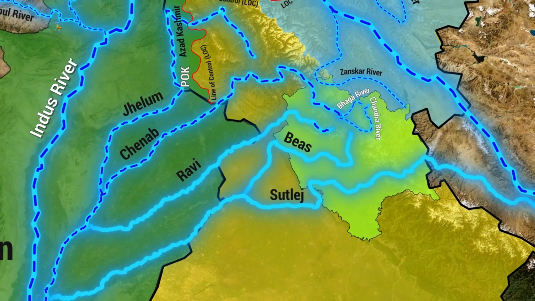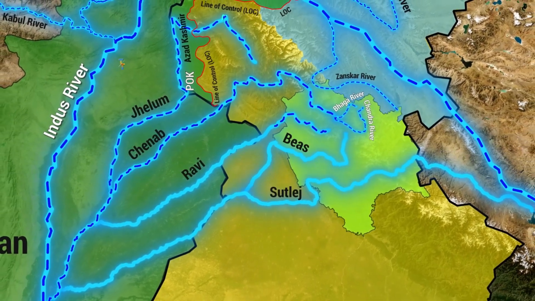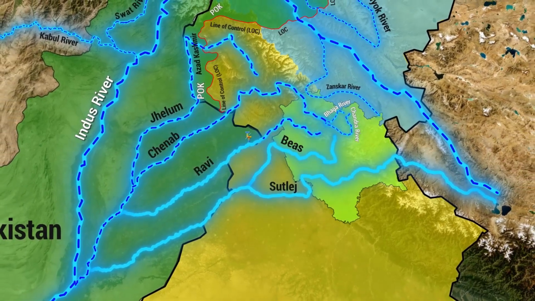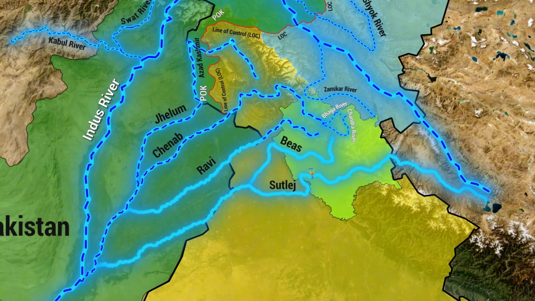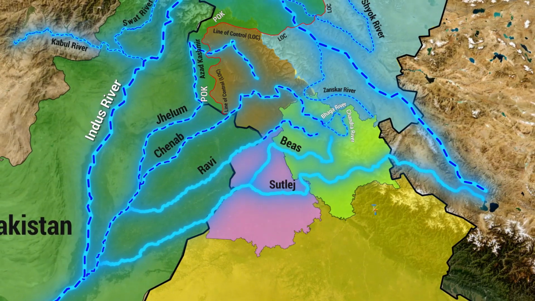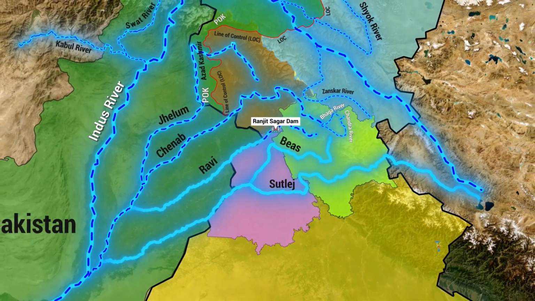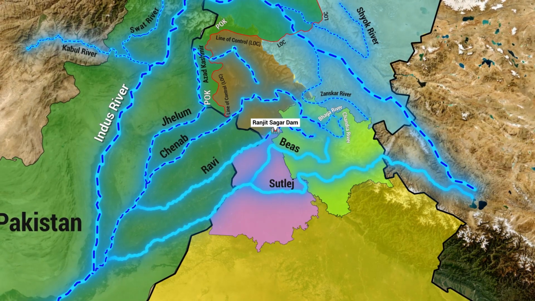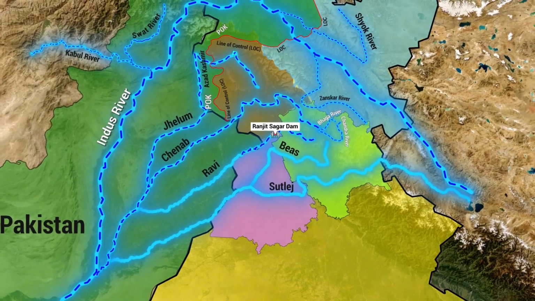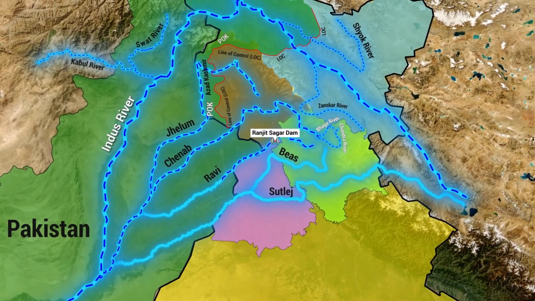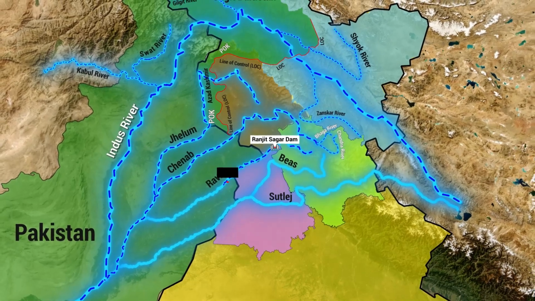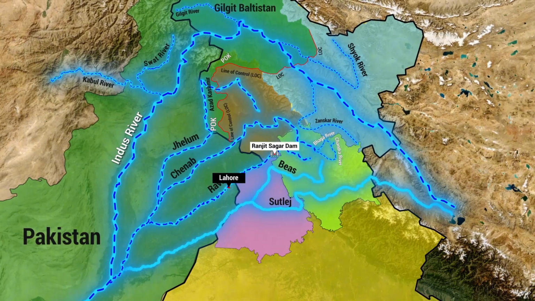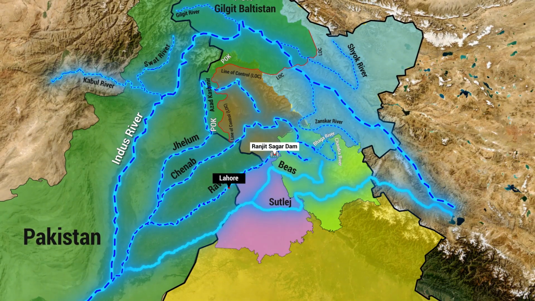Now let's see the Ravi River. It originates near the Rohtang Pass, Kangra district in Himachal Pradesh. It flows from Himachal Pradesh and forms part of the border between Punjab and Jammu and Kashmir. The Ranjit Sagar Dam is situated on the Ravi along this border. Moving beyond the dam, the Ravi forms a section of the India-Pakistan border before entering Pakistan. Lahore is situated on its banks. Further downstream, the Ravi joins the Chenab River.